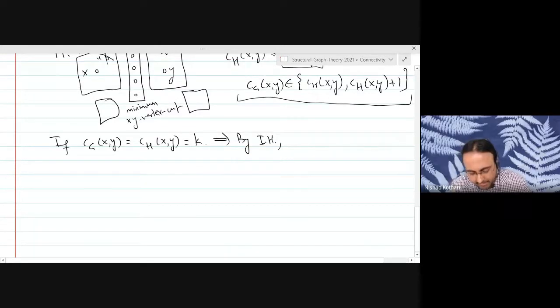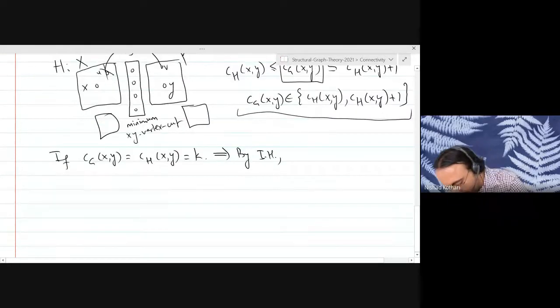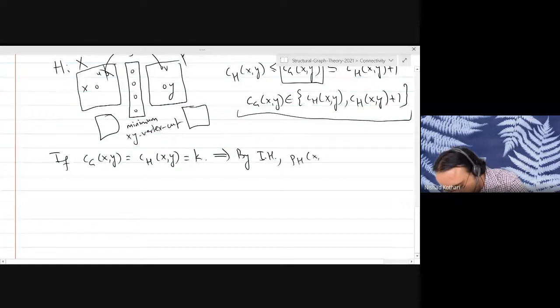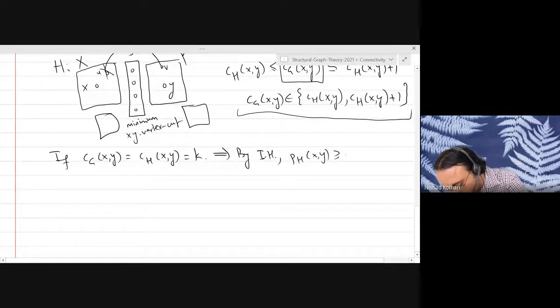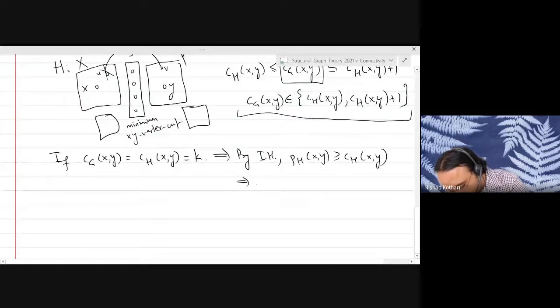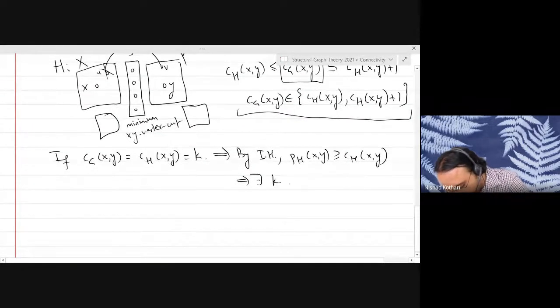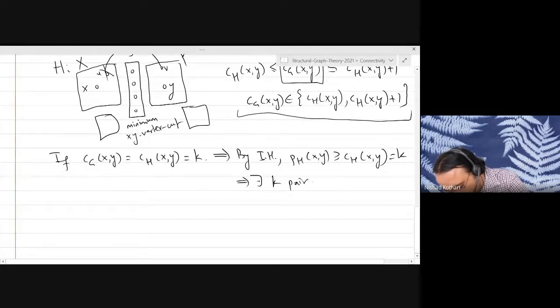Exactly. By the induction hypothesis, the PH is at least CH, right? You have at least as many paths in the graph H as the size of a minimum cut. That is our hypothesis, right? And that means, so which means that there exists K, this is equal to K, right? There exists K pairwise internally disjoint XY paths